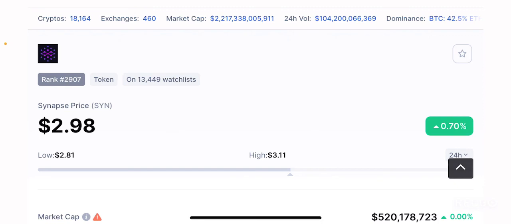But for the mid to long term, I am not really sure if this project is going to be relevant because there's a lot of cutting-edge technology being developed, and it's going to be very hard for Synapse Protocol to be competitive. They need to do something innovative on a regular basis, otherwise they're going to be losing out in this game.